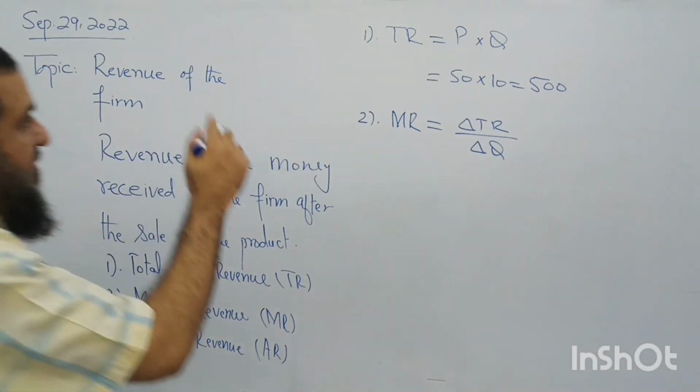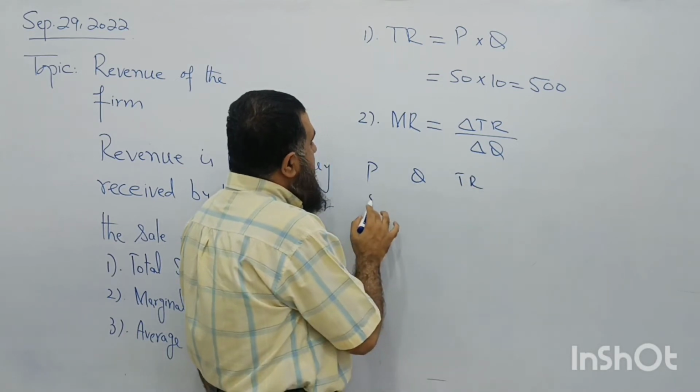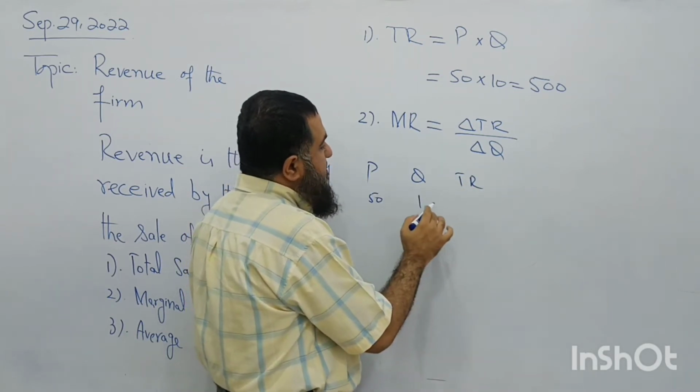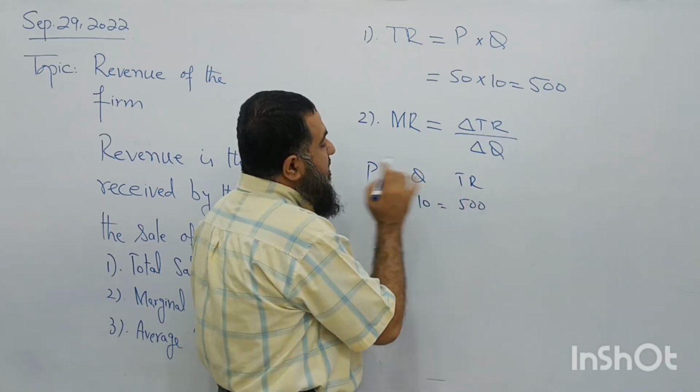For example, in our previous case, we had price, quantity and total revenue. Price is 50, first 10 units are sold. How much is total revenue?